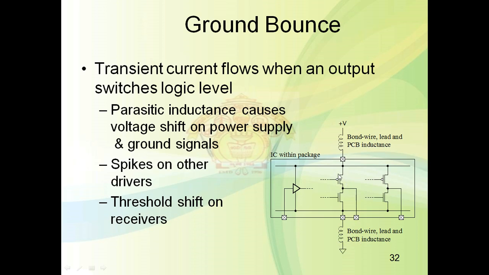When these two transistors are on at a time, there will be a sudden current flow from VCC to ground, and hence it will cause voltage spikes on the VCC side and on the ground side. Due to the voltage spike, a transient switching occurs on the driver side or receiver side IC. What is the effect? Due to the voltage spike, it will cause false triggering on the receiver side ICs.